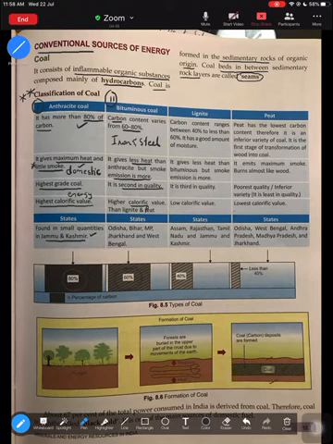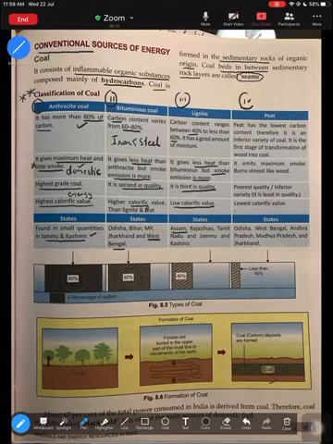Third, we come to lignite. Lignite has carbon between 40 and less than 60%. It gives less heat, and smoke emission is higher. It is third in terms of quality, and has a very low energy value. Where would you find lignite? Assam is one state you can learn. For bituminous, you can learn West Bengal or any other state you're comfortable with. And the fourth variety of coal, which is actually the first coal to be formed, is peat.